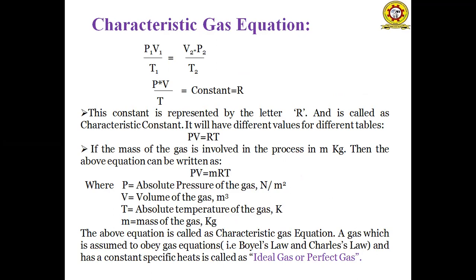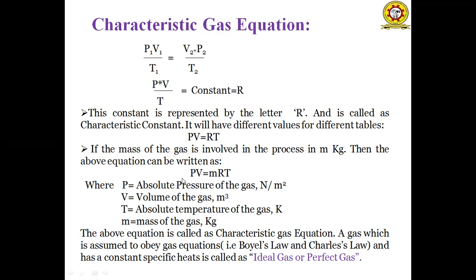So if we consider only one condition, that is PV by T is equal to constant. This constant is represented by the letter R. R is called the characteristic gas constant. So PV by T is equal to R. So PV is equal to RT. Okay. If we consider the mass of the gas involved in the process, PV is equal to mRT.